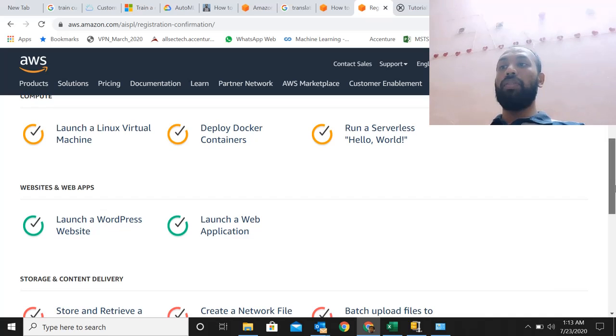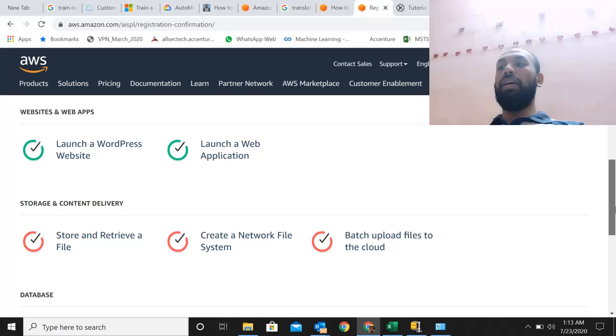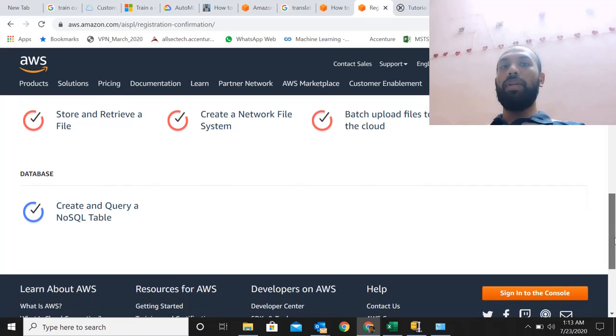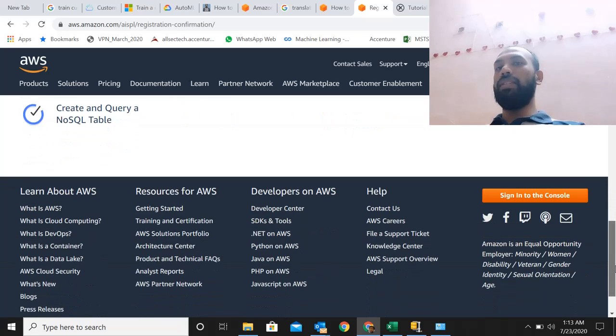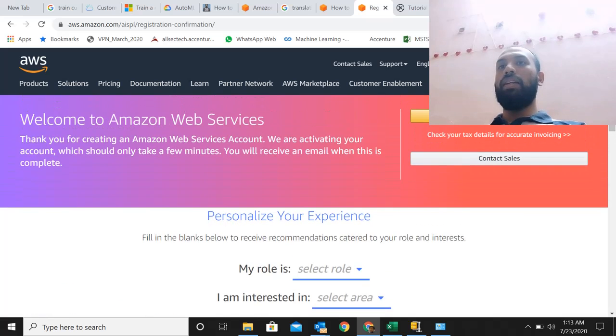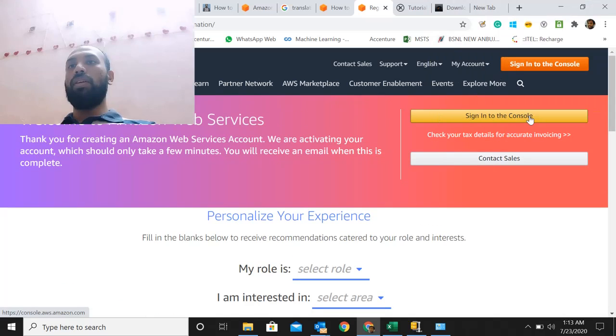We could launch a WordPress website, a web application, store and retrieve files using the storage facilities, batch upload files to the cloud. We have databases, create a query, NoSQL databases. NoSQL databases are kind of the trending future right now, as companies and people are moving away from relational databases and into NoSQL databases. So those are the different things that you can get. And what we need to do is just go into your console. Click here to sign into your console.